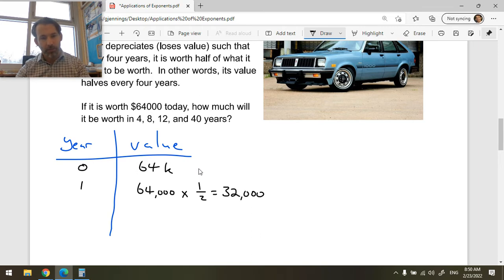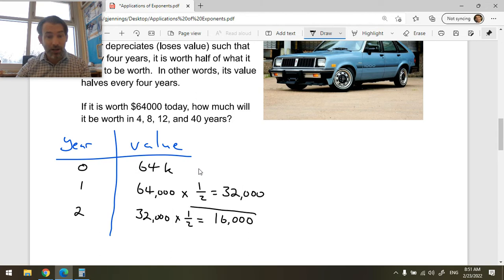Okay, so now let's see what happens when we go to year 2. Okay, year 2, we're going to have 64,000. Wait, maybe that's confusing some people. What I'm going to have in year 2, let's really take a look at this, is I'm going to have 32,000, and I'm going to have it again. But now here's an equation, and that's going to be equal to 16,000. Okay? You can do these on a calculator and find that that's true.